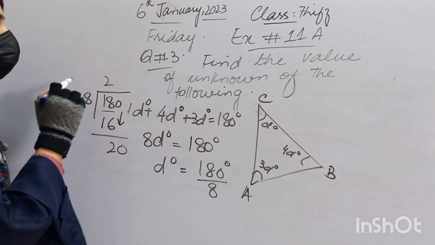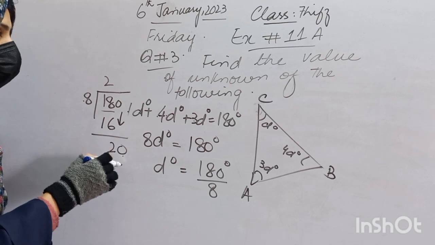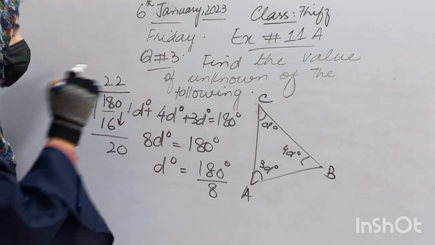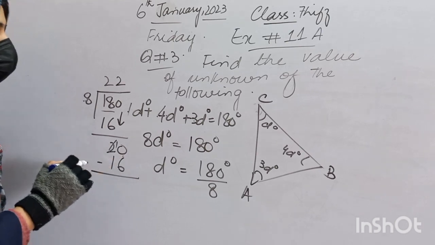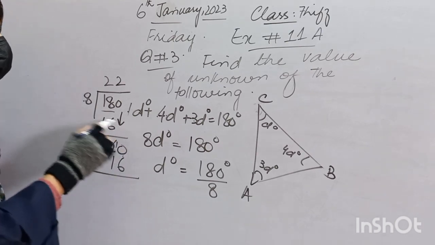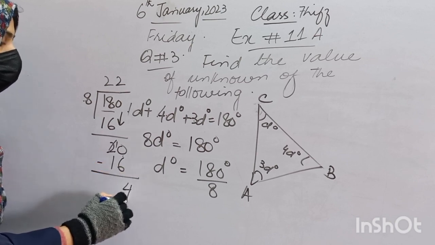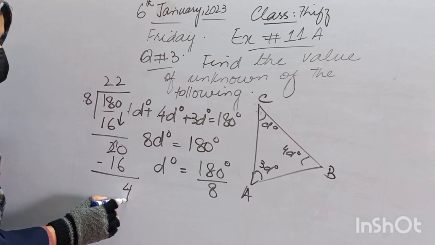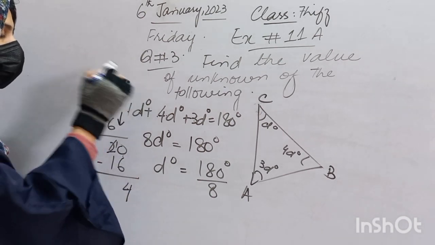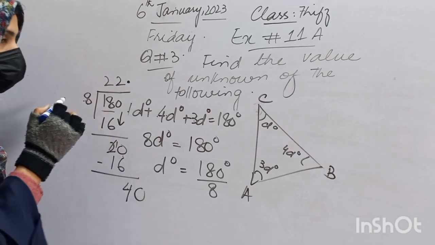Now again I will read the table of 8. 8 three times is 24, which is greater than 20. So I will take 2 times again, 16. I will take a carry from the next number, and this will become 10. So 10 minus 6 is 4. Now 4 is smaller than 8, so I will simply take a point here, and on the basis of the point we got 0.